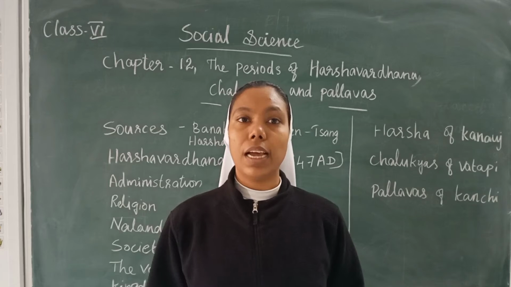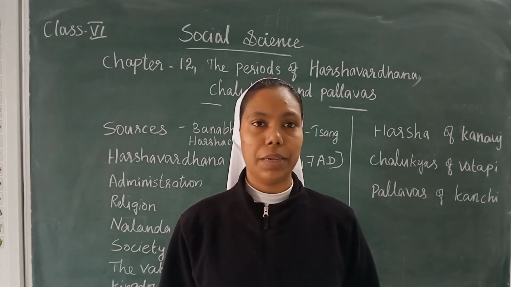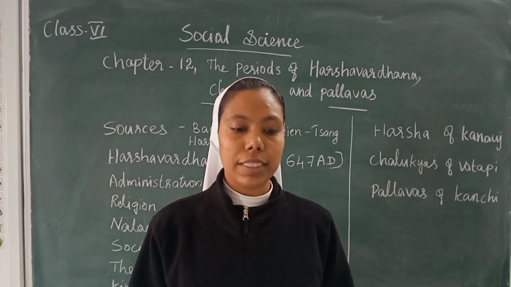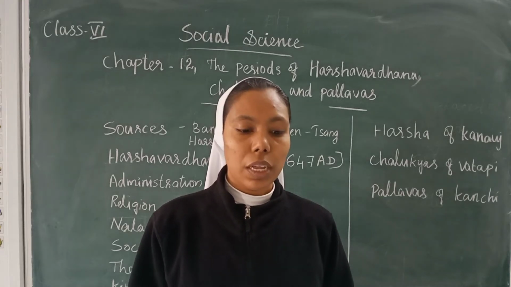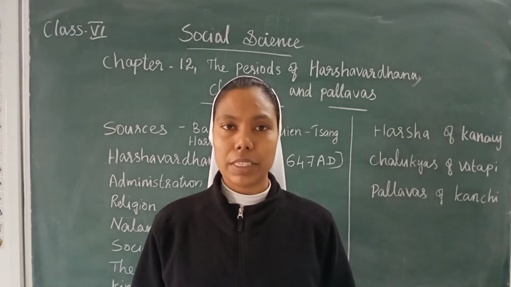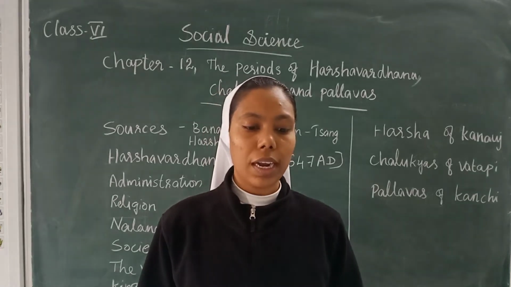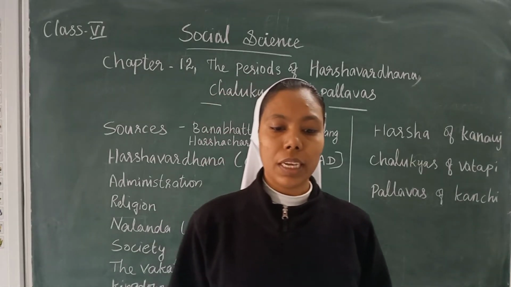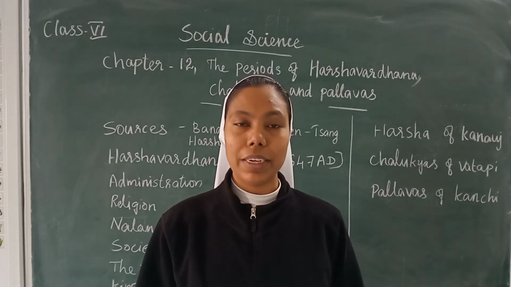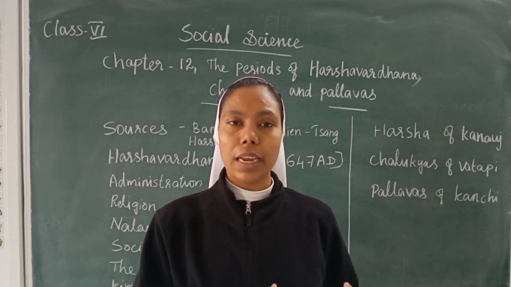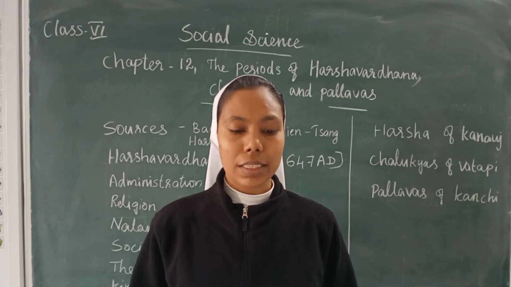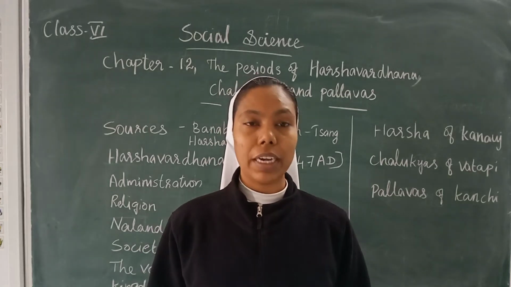And next we can see the administration of Harshavardhana's rule. When we talk about the administration of Harshavardhana, it was decentralized and the power was given to the local officials to take administrative decisions. Also, the administrative units were similar to those under the Guptas. We already discussed the administration of the Guptas, and Harshavardhana's administration is the same. The whole empire was divided into provinces.